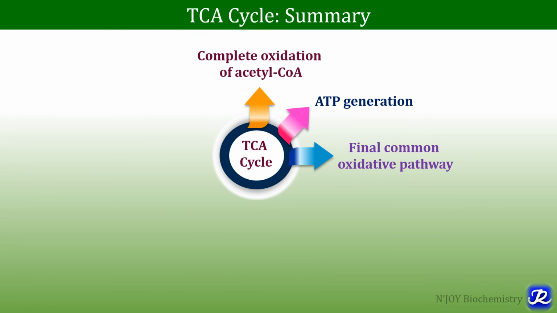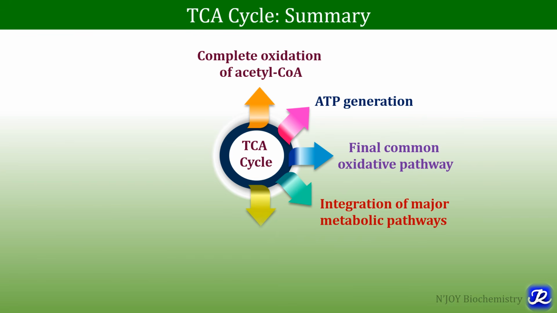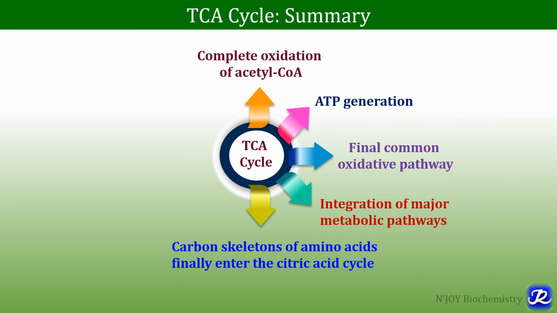As I have mentioned, it is the final common oxidative pathway for carbohydrates, proteins and fats. This pathway is the integration of major metabolic pathways, and the carbon skeletons of amino acids finally enter the citric acid cycle, because from the carbon skeletons of various amino acids, the intermediates of the TCA cycle are formed.